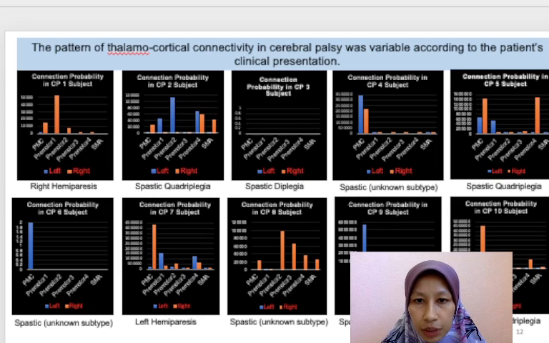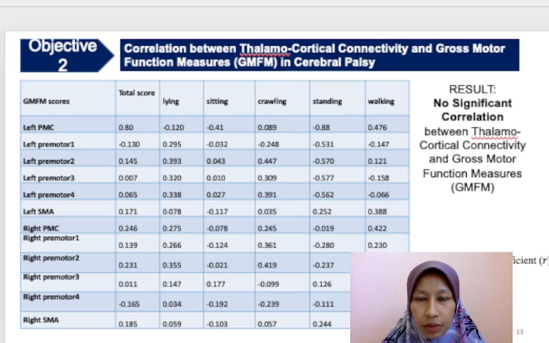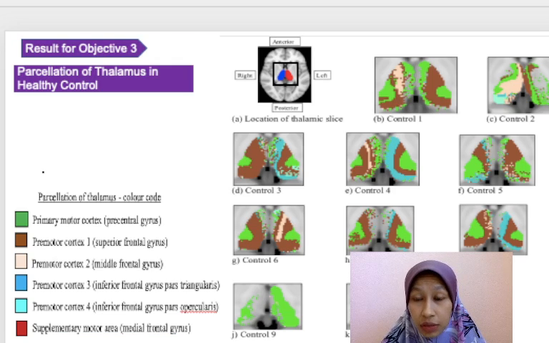For the CP1 subject, the left connectivity was lower than the right for all targets. This corresponded to the diagnosis of right hemiparesis. Let's have a look at the results for the second objective. There was no significant correlation between thalamocortical connectivity and gross motor function measures. For the third objective, the result was in the form of images of the segmented thalamus.